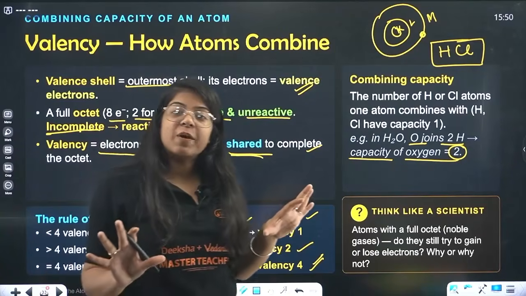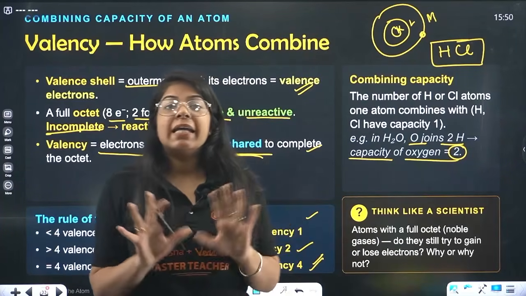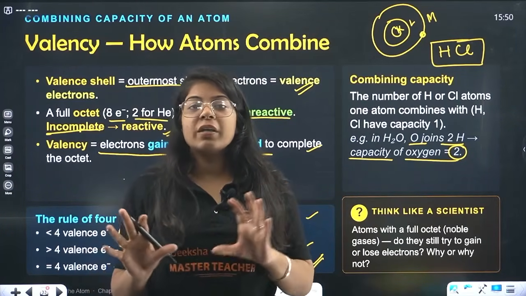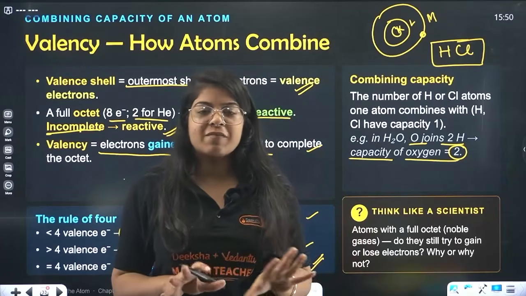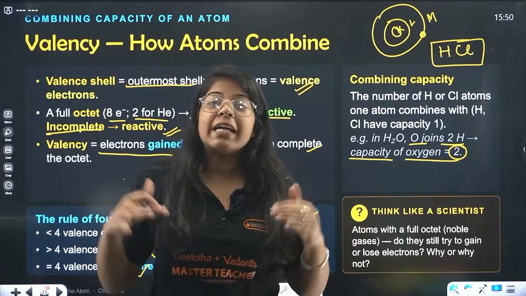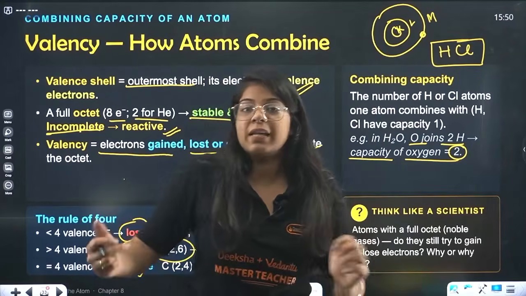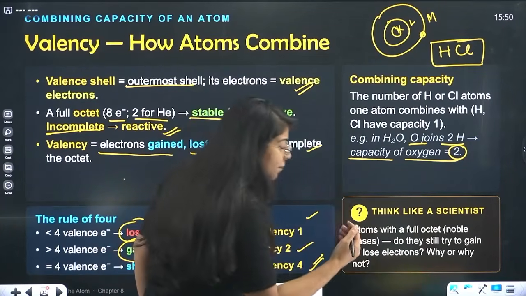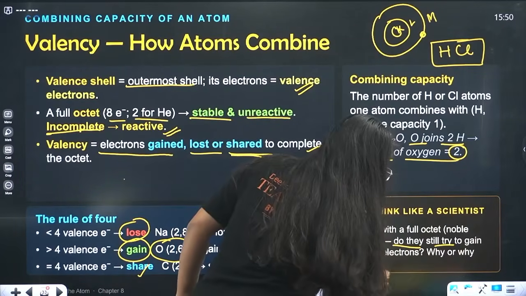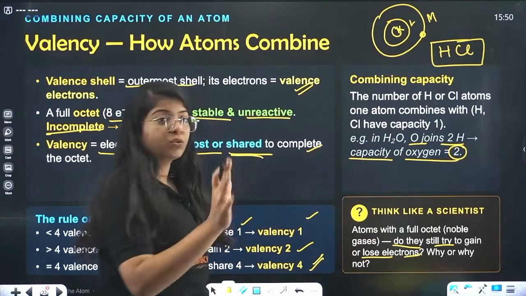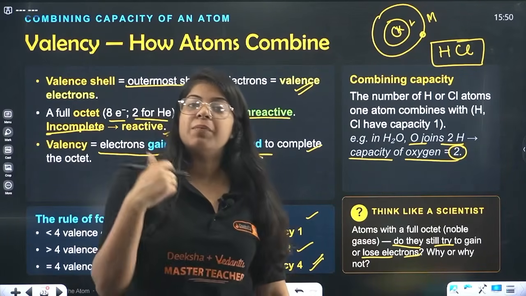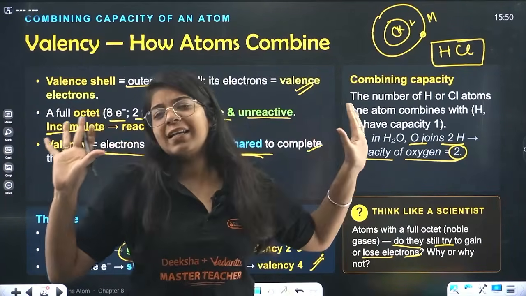Whenever we do some experiments and we need an inert environment, that means we do not need any free electrons or free positive ions in that environment, we put inert gases in them. We call them inert gases because they don't react with anything, right? So they are stable. Do they still try to gain or lose electrons? No, they do not, because their octet is complete. They are chilling and relaxing.